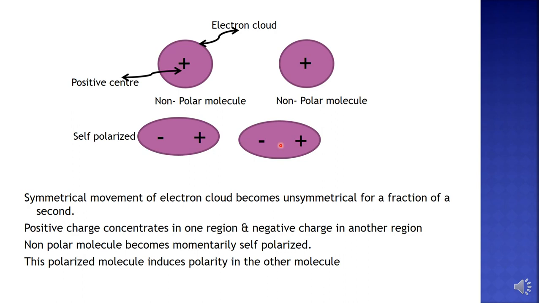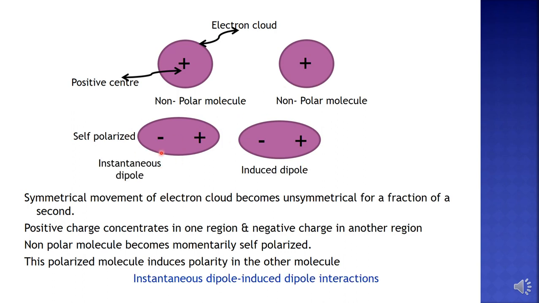So this kind of interaction, the attractive and repulsive forces which exist between these two dipoles, is called induced dipole interaction. Why is it called induced dipole interaction? Because the first molecule was self-polarized and the dipolarity was induced in this first molecule. And this first molecule induced polarity in the second non-polar molecule. So this is an induced dipole. The second one is also an induced dipole.